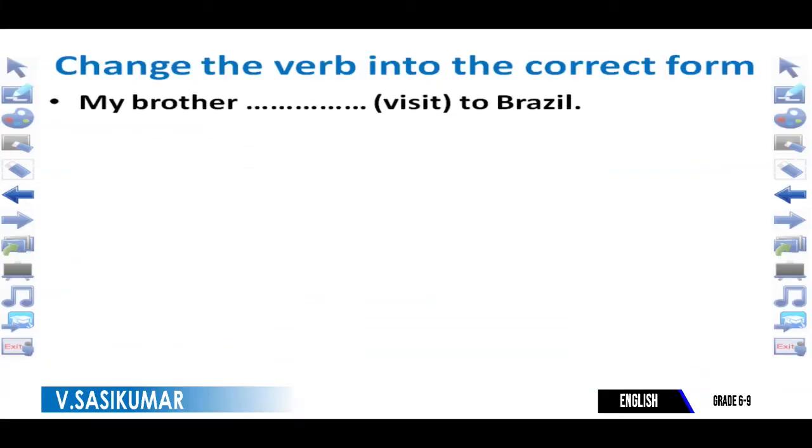The first question is there. Now your part is filling the blanks. The verb is given within the bracket. All the verbs have been given by me in the present simple. Don't worry.